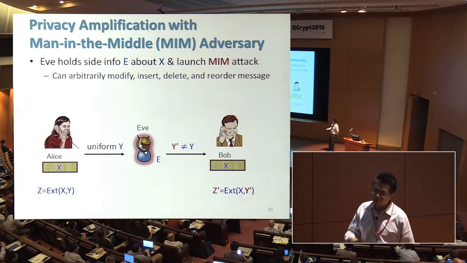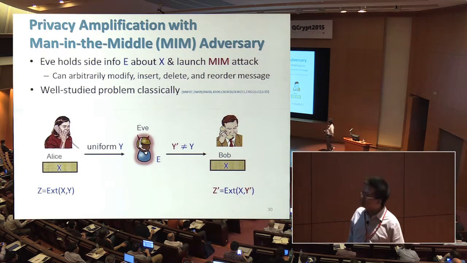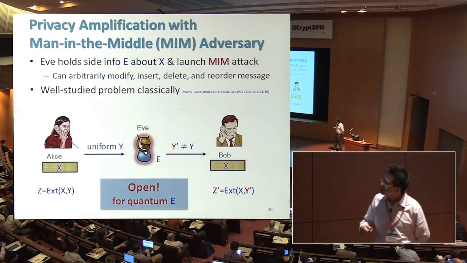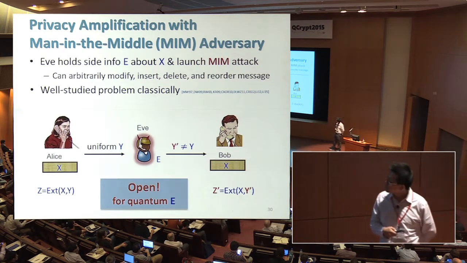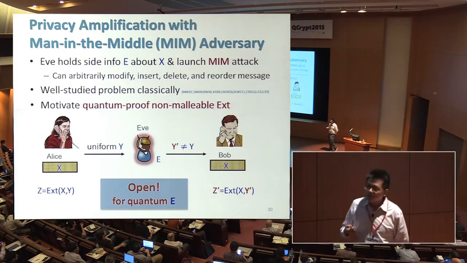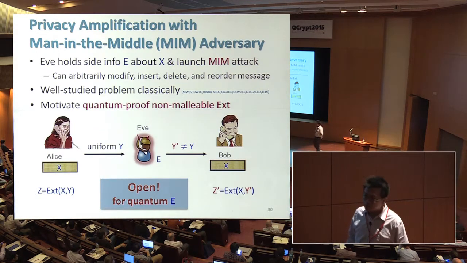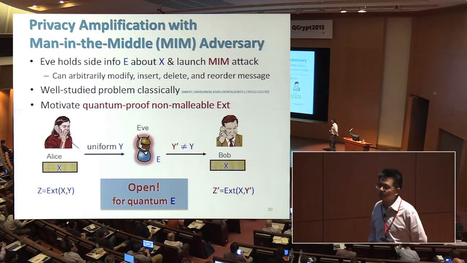They would not agree on the same key. This is a very well-studied problem classically, with lots of beautiful work. However, if you consider the side information to be quantum, then this question remains open. The classical solution has a connection to something called a non-malleable extractor, which is a generalization of extractor, and this motivated the study of a quantum-proof version of the primitive.